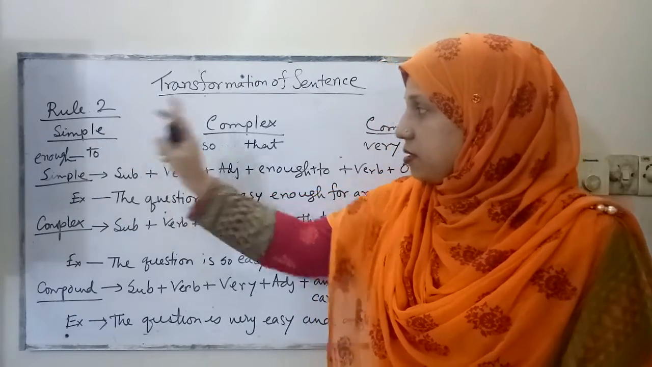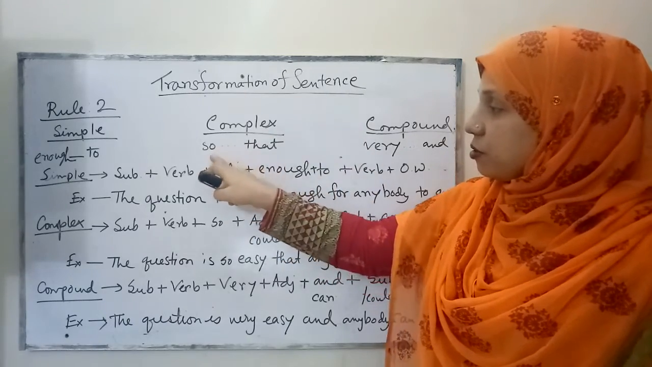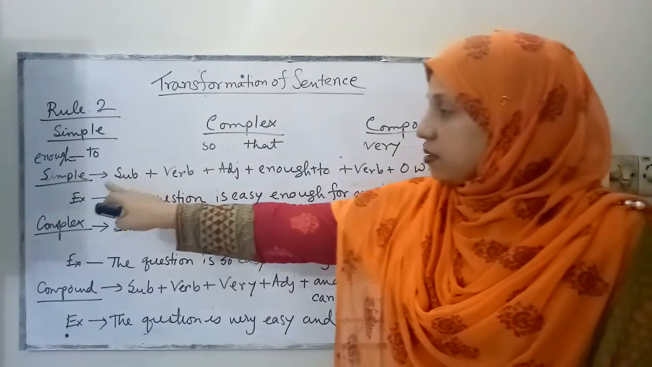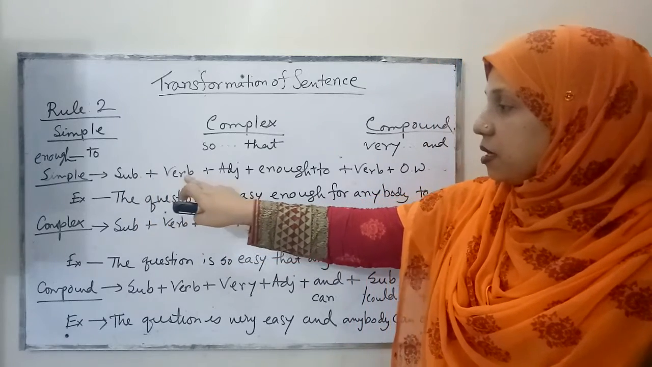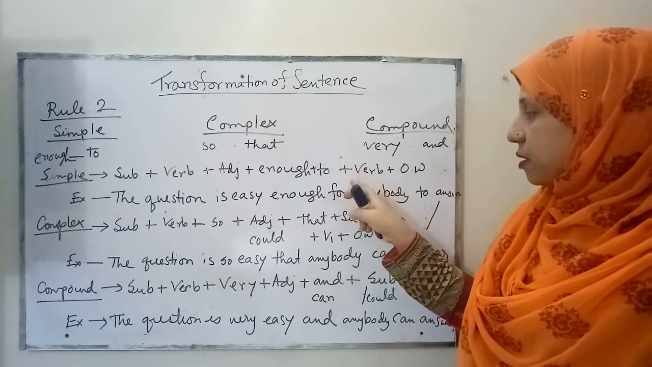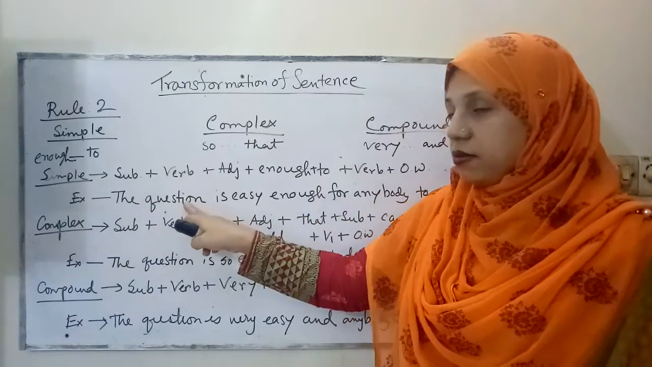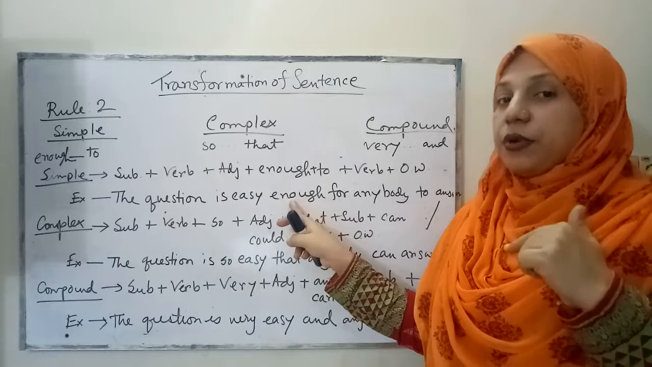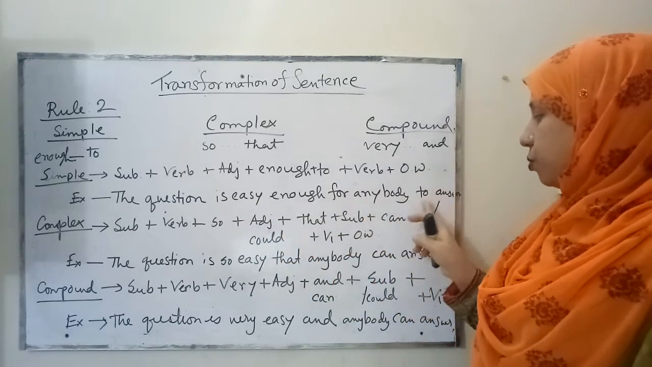to in the simple sentence, you have to make complex with the same rules. So that, and compound will be very that. In the simple sentence, the structure will be subject plus verb plus adjective plus enough plus to plus verb plus other words. Let's see the example. The question is easy enough. There it was too weak, but here it is easy enough for anybody to answer.